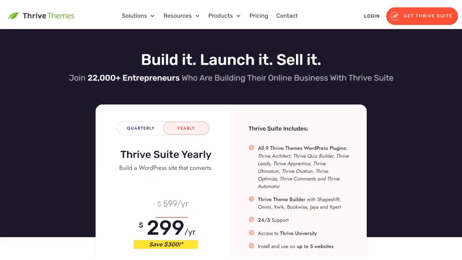One thing I want to say about Thrive Architect is that, as you can see on the screen here, they're charging you $299 if you were to take the full suite. But if you just want to have Thrive Architect only, it's $199. If you take the full suite, you are paying $299 per year.